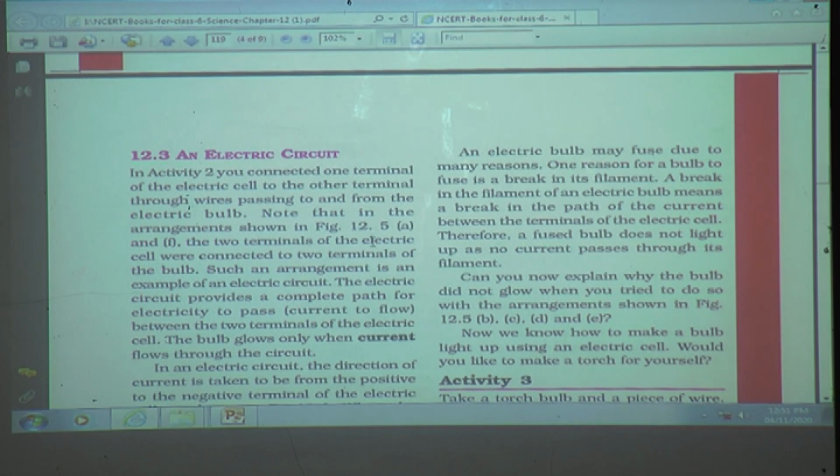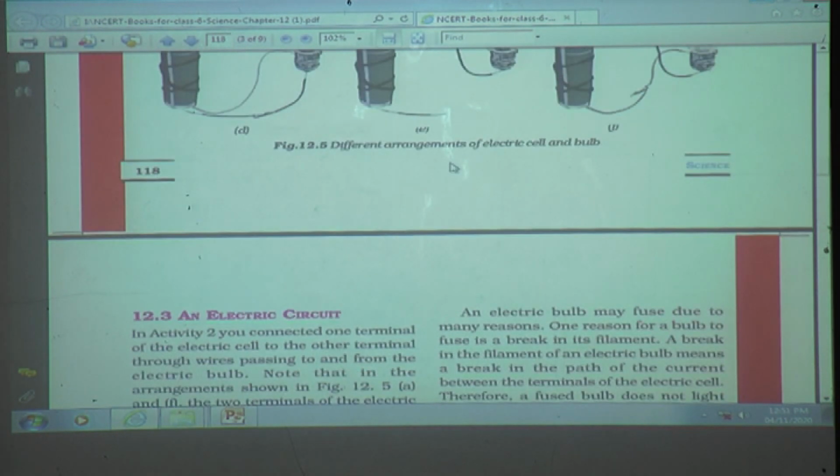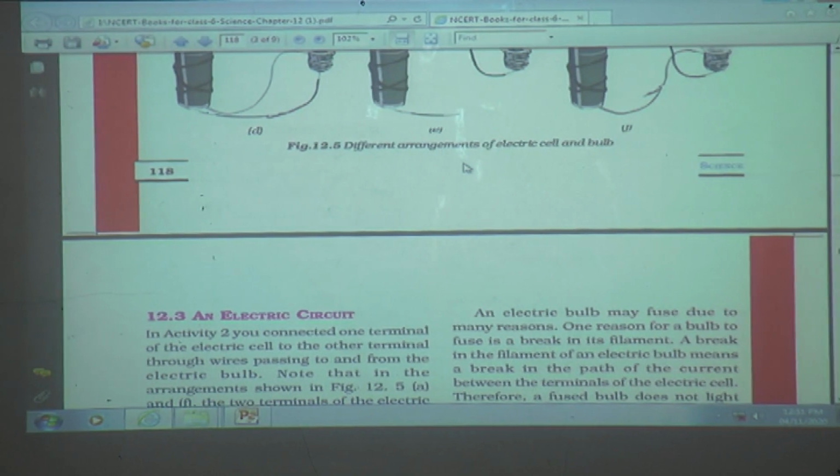So now in this lesson today, what have we studied students? Yes, we have studied the meaning of electricity and uses of electricity. Even we have done the activities also. We have studied about the electric cell, the torch, how the torch works, even the cell and terminals of the cell. So in this lesson we have studied this much. Now in the next lesson we will study about the electrical circuit, switch, and electric conductors and insulators. Thank you students.